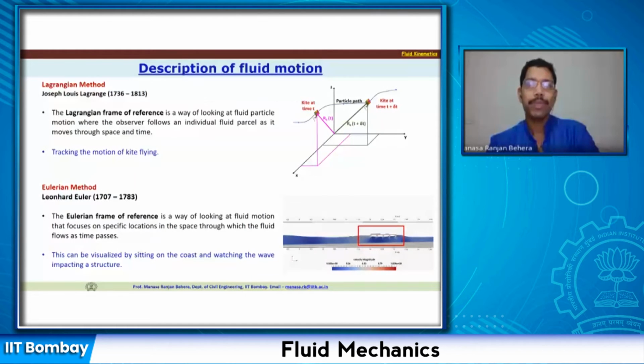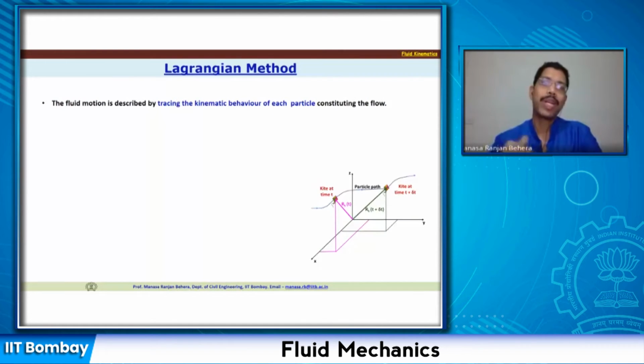Now let us try to understand slightly more about the Lagrangian method, or Lagrangian frame of reference. As we discussed, the fluid motion is described by tracing the kinematic behavior of each particle. We are not talking about force, we are talking about motion. We are talking about the kinematic behavior of each particle constituting the flow.